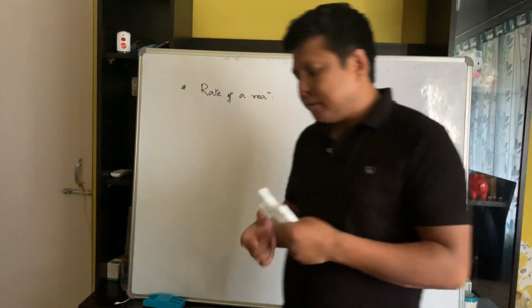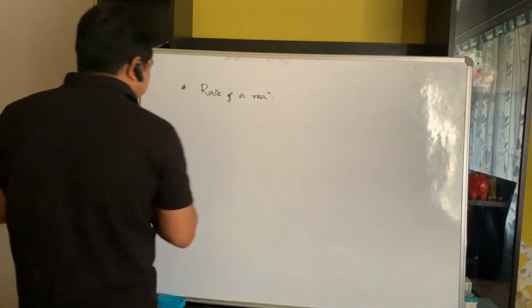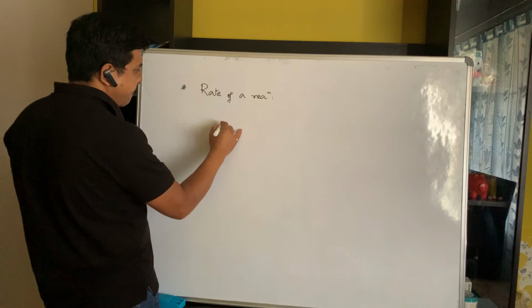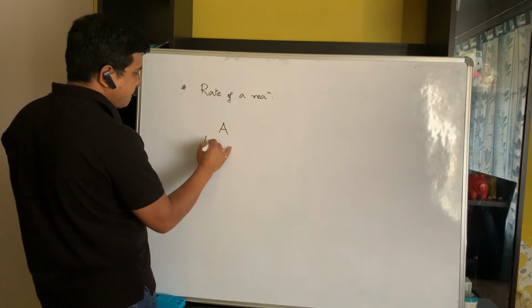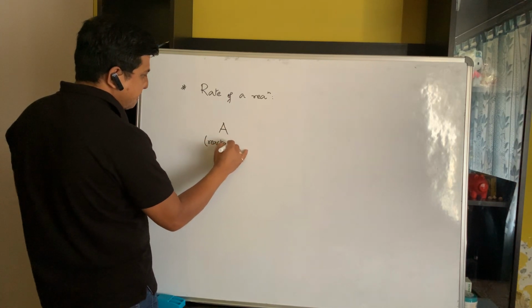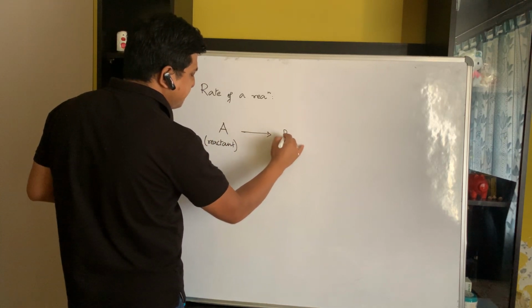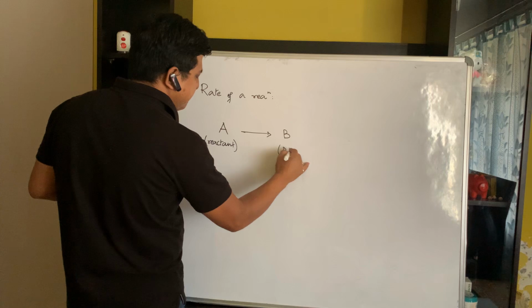Now let us take a very simple example of a chemical reaction. Suppose we have a reactant A, which is undergoing a chemical change and giving us B, the product.